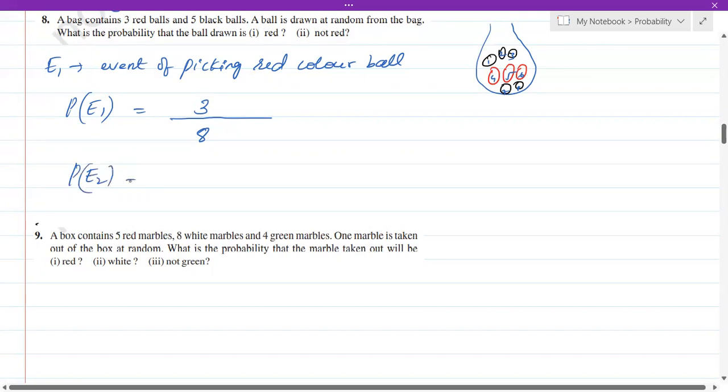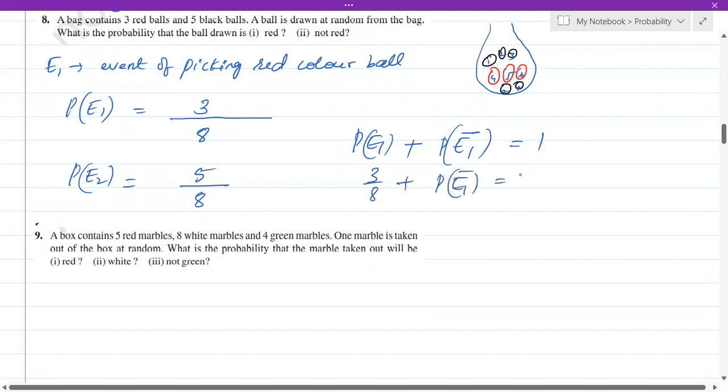Now P of E2. E2 is the event of not taking red. Not taking red in the sense black, right? If it is not red, then it is black. So we know that there are 8 balls in which 5 are not red, so the probability will become 5 by 8. Or you can also do it like this. P of E1 is taking red, P of E1 bar will be not taking red. If you add these two things, you will get the answer as 1. So P of E1 is 3 by 8 plus P of E1 bar equals 1.